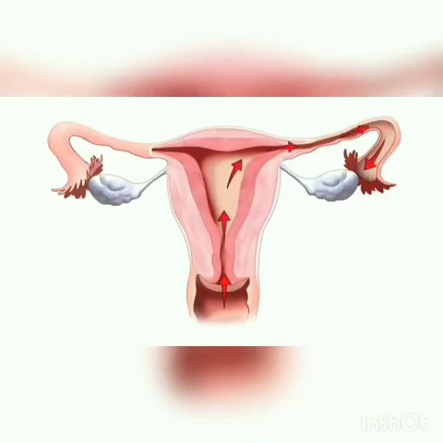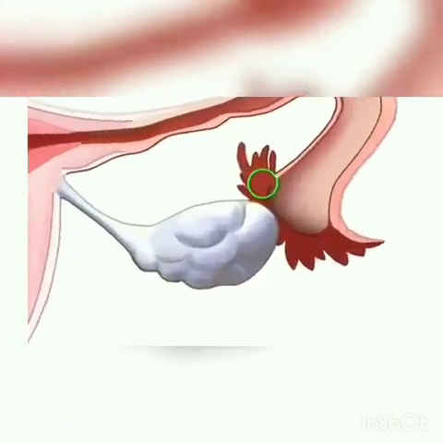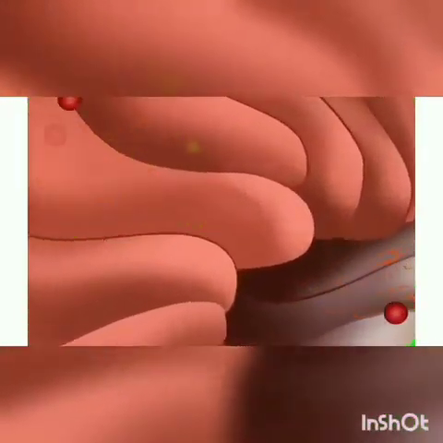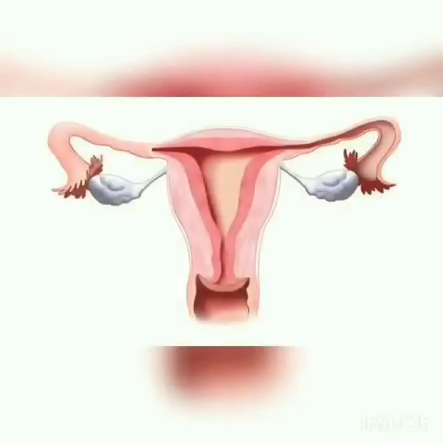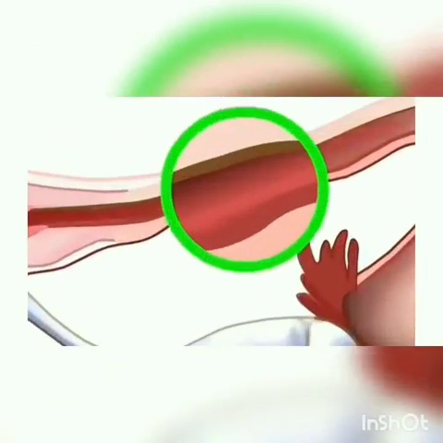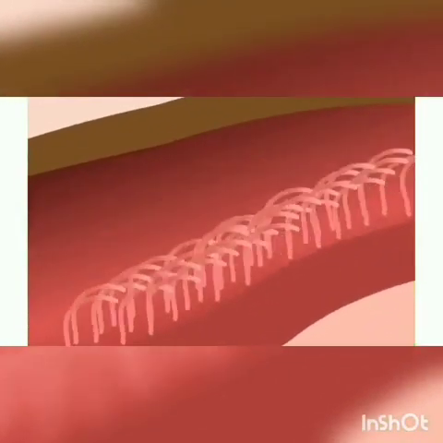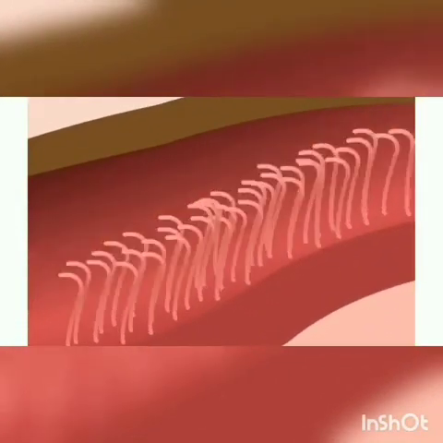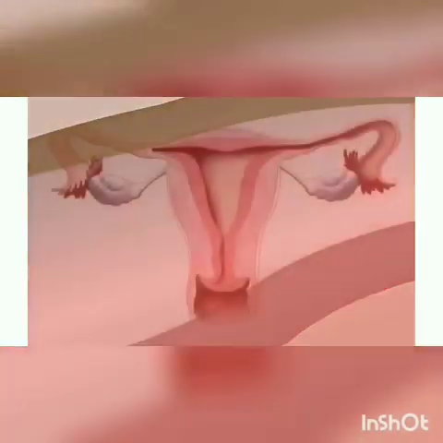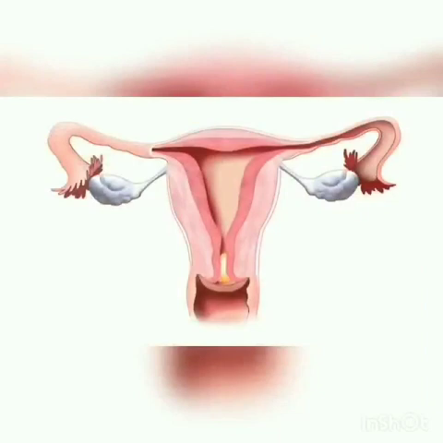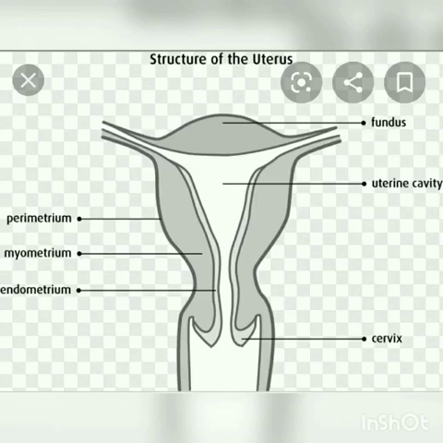The proximal part of the fallopian tube bears a funnel-shaped structure called the infundibulum. The edges of the infundibulum have many finger-like projections called fimbriae, which help in the collection of the ovum after ovulation. The last part of the oviduct is the isthmus, which connects the ampulla and the infundibulum to the uterus. The uterus is a hollow, thick-walled, muscular, highly vascular and inverted pear-shaped structure lying in the pelvic cavity between the urinary bladder and the rectum. The uterus opens into the vagina through a narrow cervix.